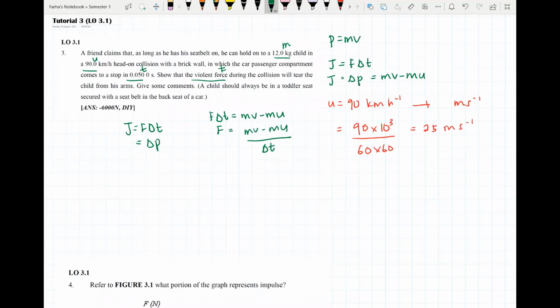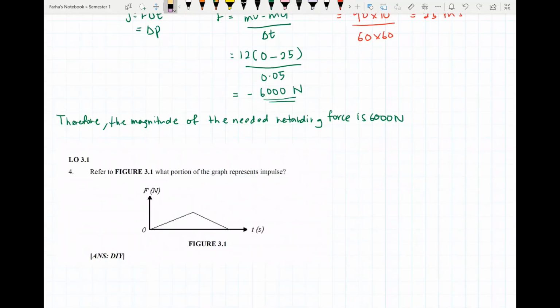We substitute all the information given. Okay, we have mass, T, and also U. The mass is 12 kg, V is 0, because sebab dia apply the brakes, so jadi dia punya final velocity akan jadi 0. Then the initial velocity is 25, over delta T, which is 0.05. Then we get the answer is negative 6,000 Newton. Therefore, the magnitude of the needed retarding force is 6,000 Newton.